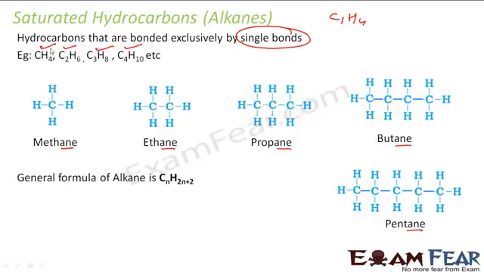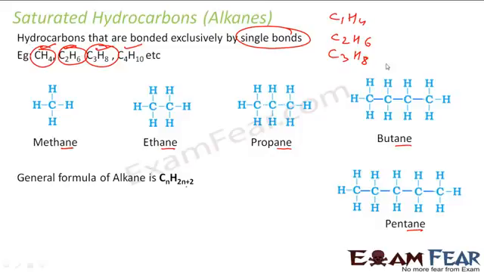C1H4 is nothing but CH4, this guy. You put n is equal to 2. This becomes C2H, 2 into 2, 4 plus 2, 6. Right? C2H6 is this guy. It's called ethane. You put n is equal to 3, C3H, 2 into 3 is 6 plus 2, 8.